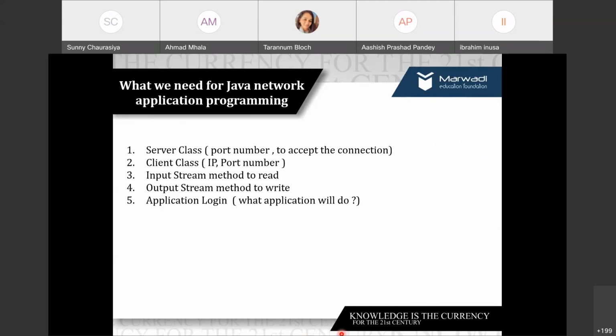So based on whatever discussion we have made, next time we will try to develop a simple client-server program which will process the input, and it will allow you to see the output coming from the server. So that's it from my end. If you have any technical query or anything else which is required, you can just ask.